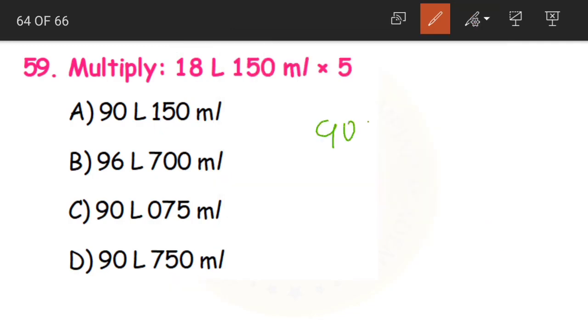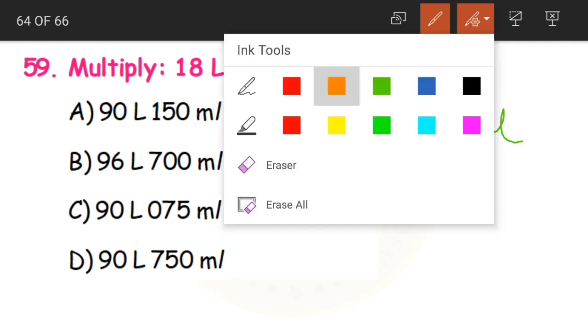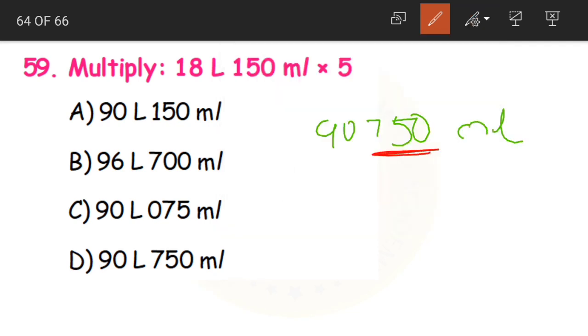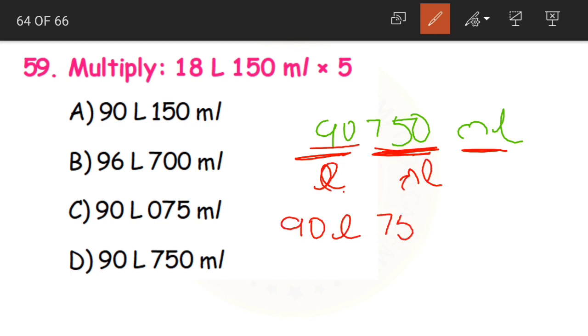So this is 90,750 milliliters. So when we have such a big number, the last three numbers will be milliliters and the remaining will be liters. Understood? The last three numbers would be milliliters and the remaining would be liters. So that will be nothing but 90 liters, 750 milliliters. That is our option D.